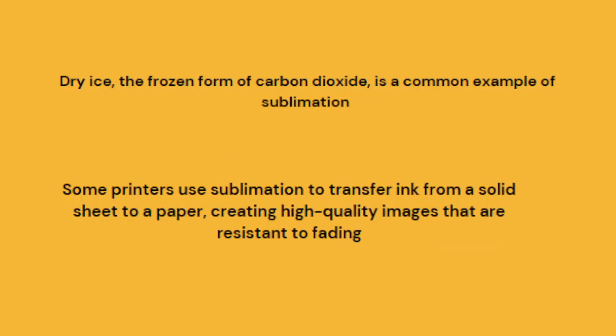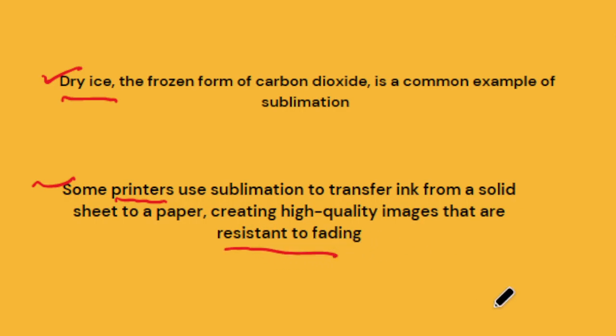Here are some examples. The most common example is dry ice, which is the frozen form of carbon dioxide. When it converts into gas, carbon dioxide is an example of sublimation. Second example, some printers use sublimation to transfer ink from a solid sheet to paper, a very important example for creating high quality images that are resistant to fading.